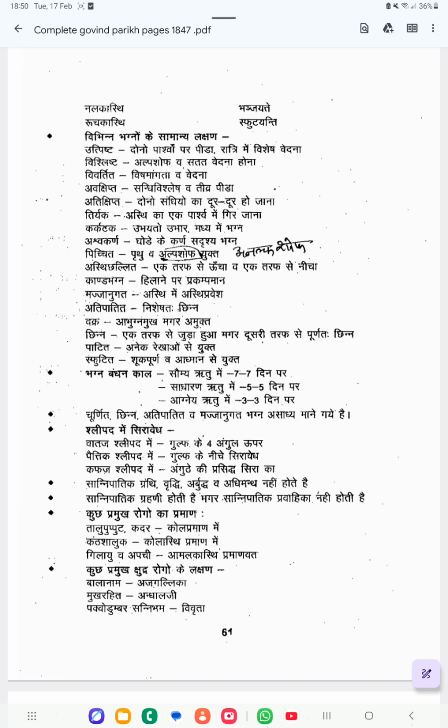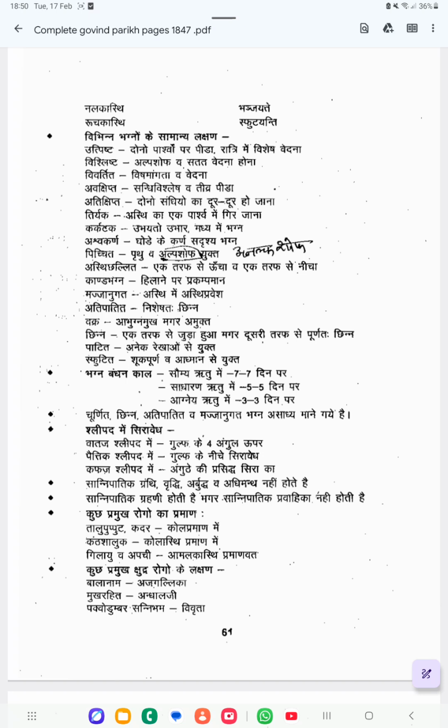Based on the Ritu, you have to tell. Saumya Ritu 7 days, Sadharana Ritu 5, Agneya Ritu 3 days. So with this much time, we have to do the bandaging. Then Churnita, Chinna, Atipatita, Majjanugata Bhagna are all Asadhya.